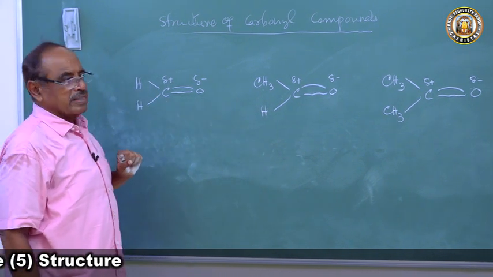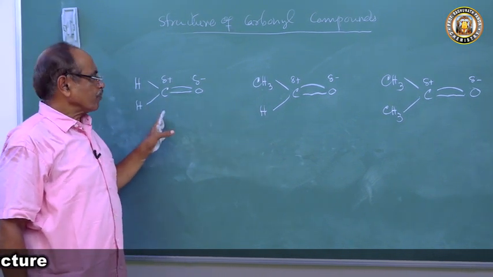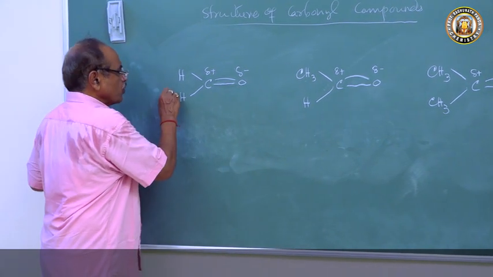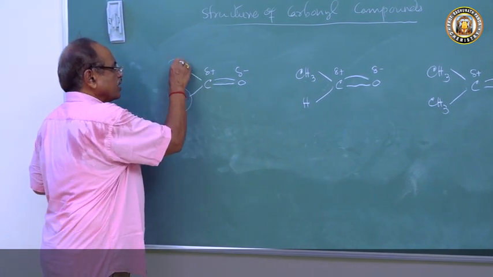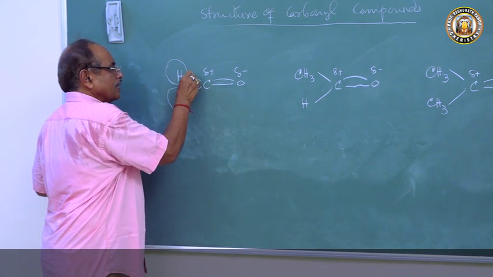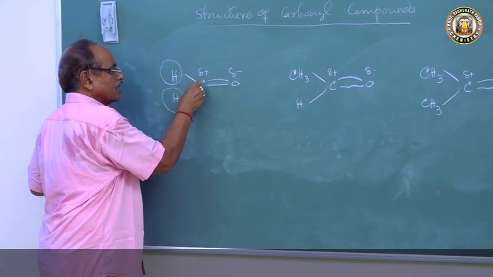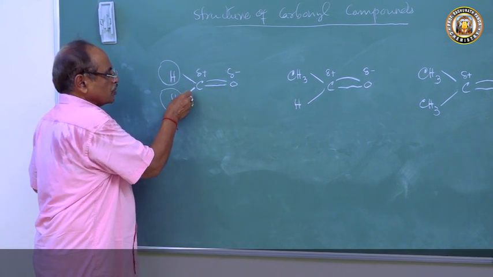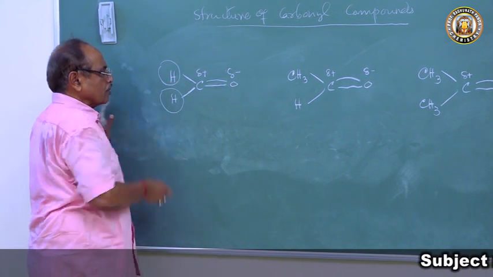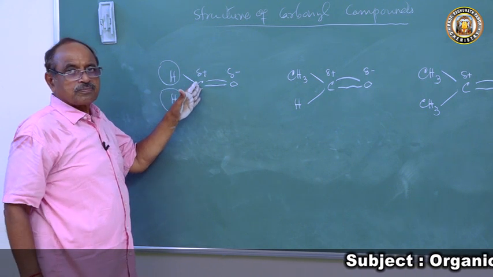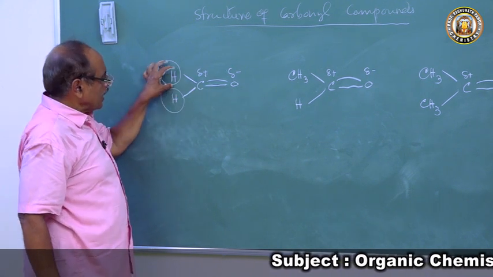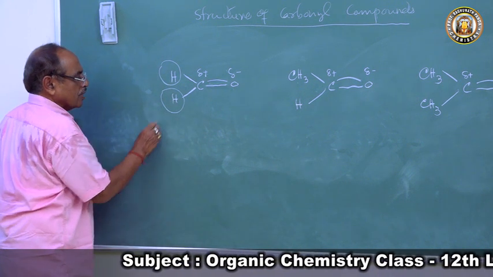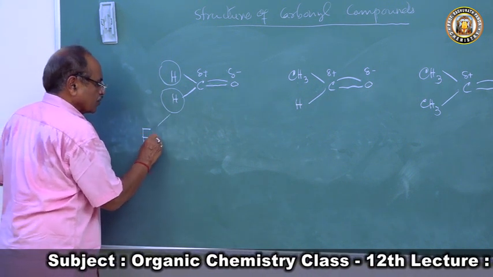Let us see the formaldehyde. In formaldehyde, this is the carbonyl carbon. These two hydrogen atoms are very reactive. Why? There is a positive charge at the carbon atom. Since there is a positive charge at the carbon atom, there will be displacement of electrons of hydrogen towards carbon. So both the hydrogen atoms are called formyl hydrogen.